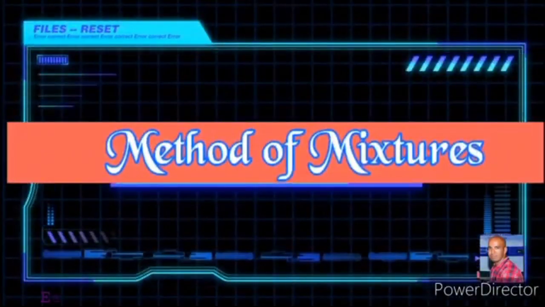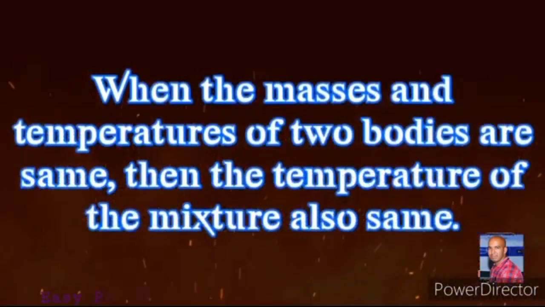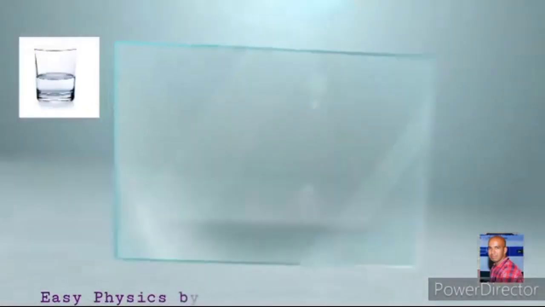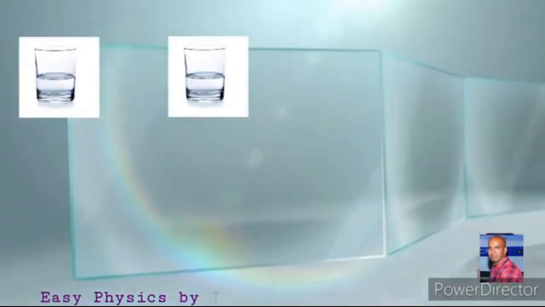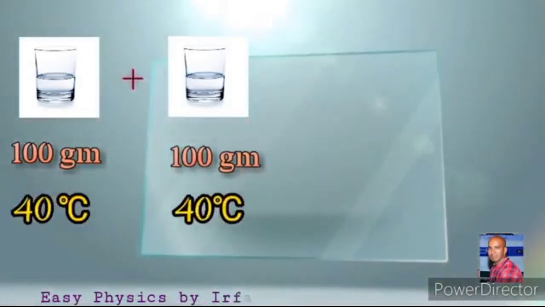Method of mixtures. When the masses and temperatures of two bodies are the same, then the temperature of the mixture is also the same. Let us understand this with an example. Let us take water in two glasses having the same mass and same temperature.